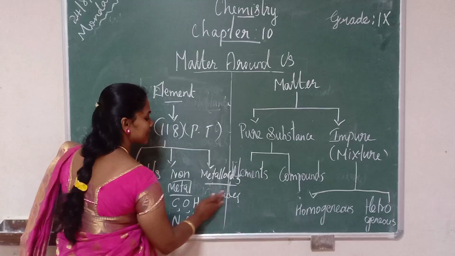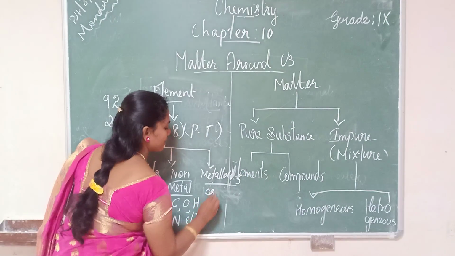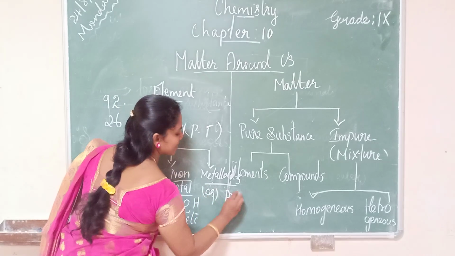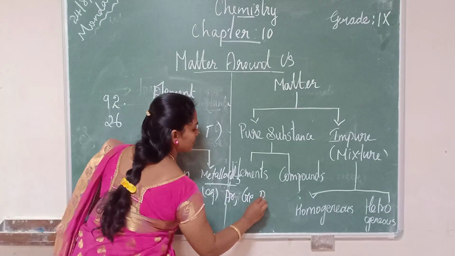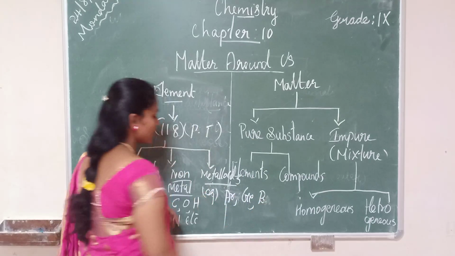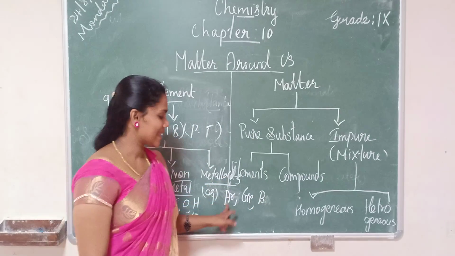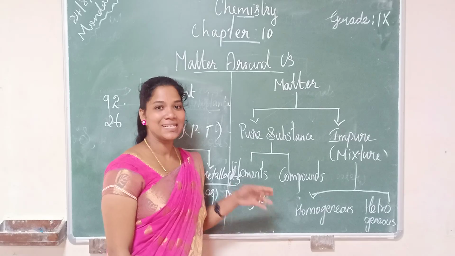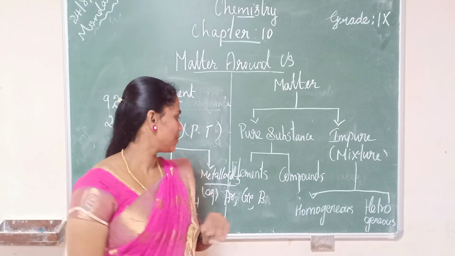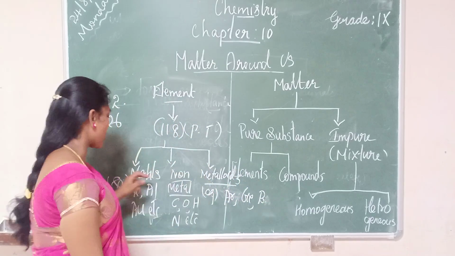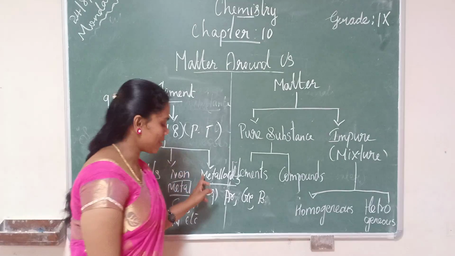Say, for example, arsenic, germanium, boron. So, what are the metalloids? Arsenic, germanium, boron, silicon, etc. These come under metalloids, which show the properties of both metals and non-metals.